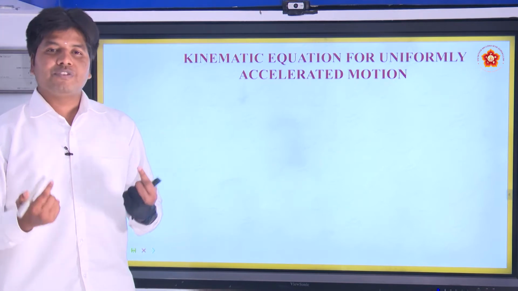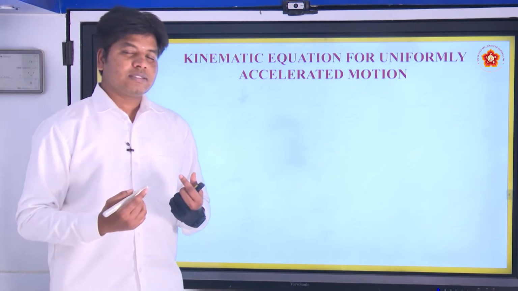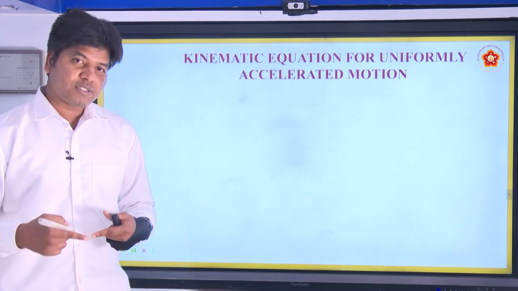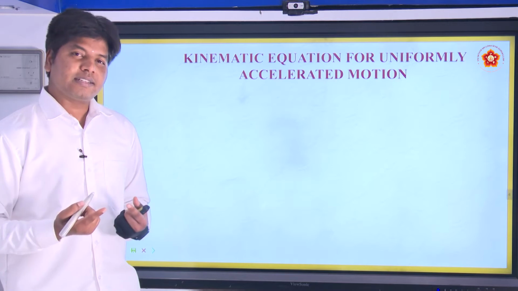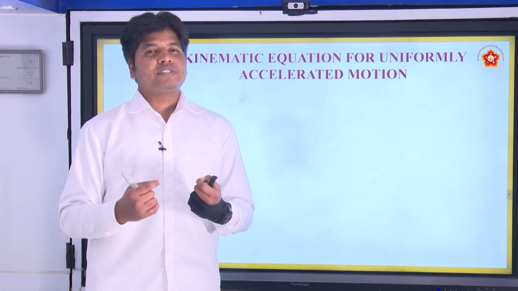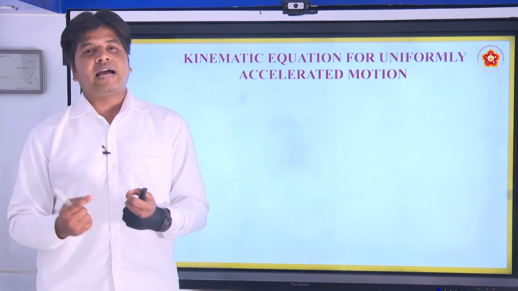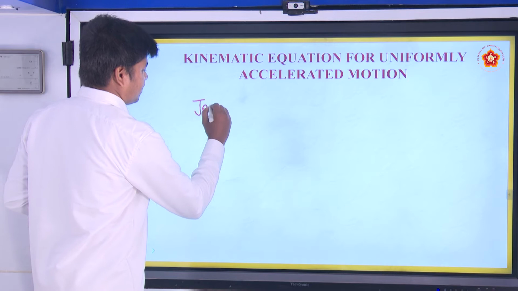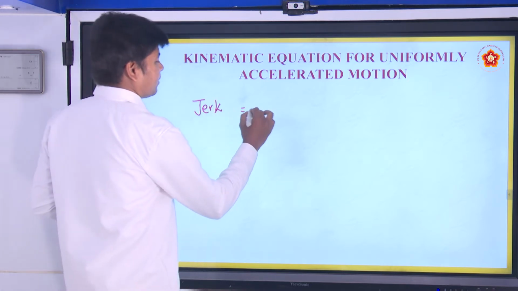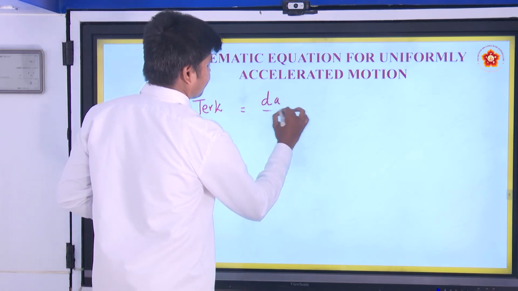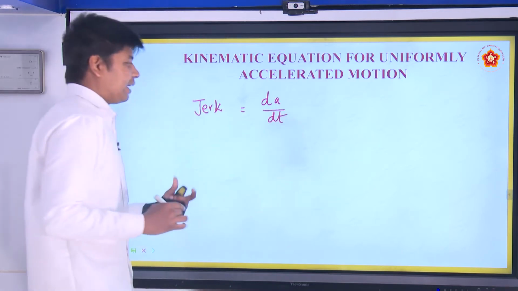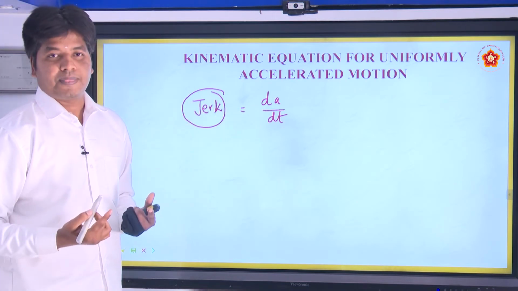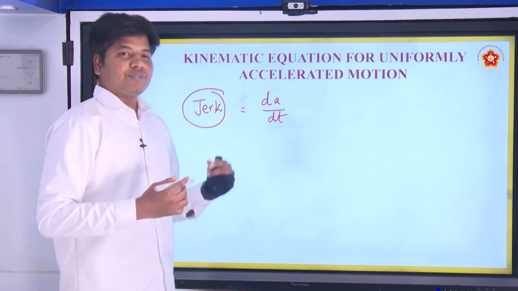For your information, what do we call the rate of change of displacement? Velocity. The rate of change of velocity? Acceleration. The rate of change of acceleration is called jerk. And the rate of change of jerk is called jounce.